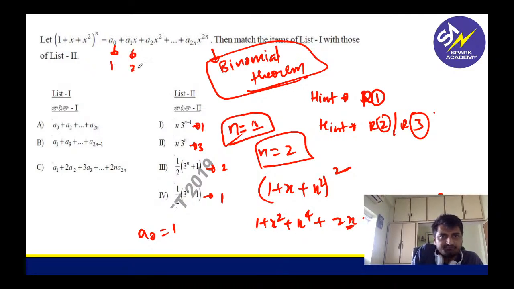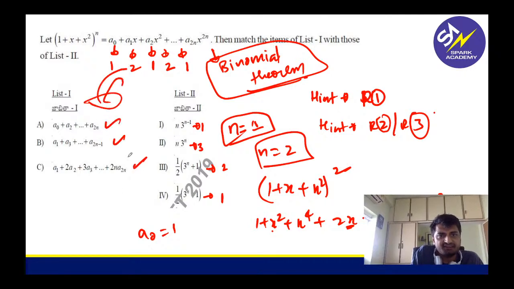That will be 2. a2 will be what, guys? That will again be 1. X cube, a3, 2. a4, 1. Easy, right? Then you can just substitute this here in first, second and third, whatever they have asked, and you can match, right? Easy, guys.